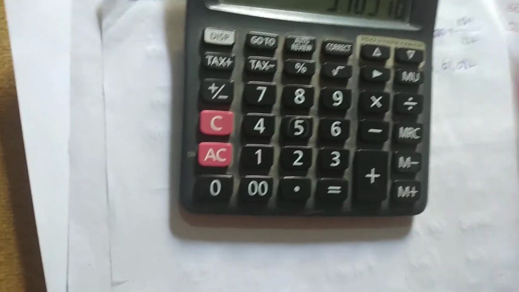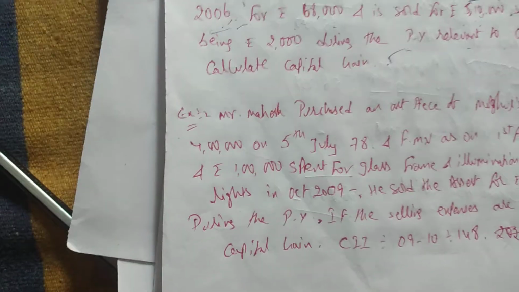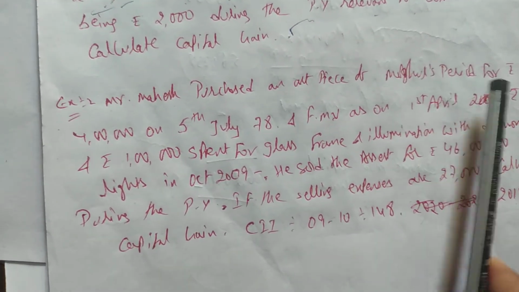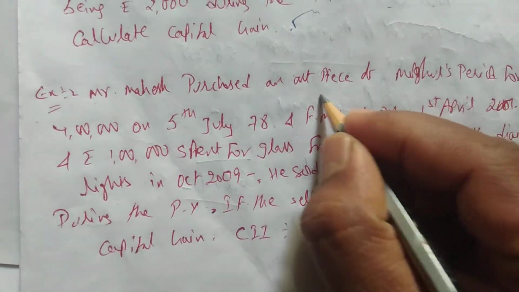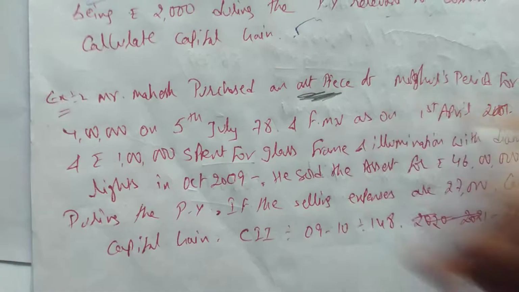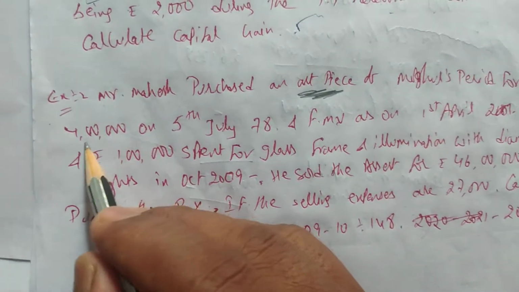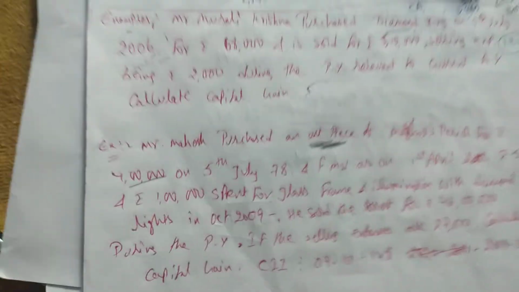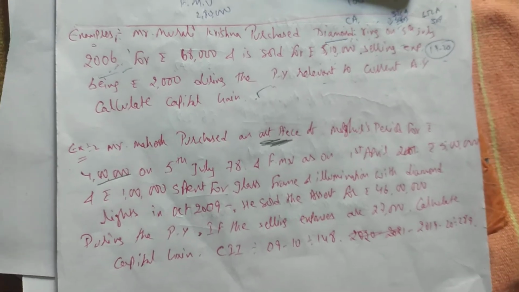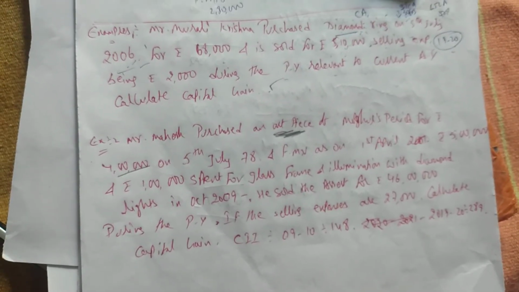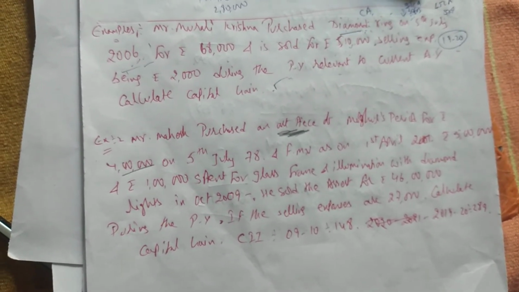Let us read the third question. So what is it saying? There is one assessee called Mr. Mahesh. He purchased a piece of Mughal period art piece for rupees 4 lakhs. We have seen, right? If any personal use drawings, paintings, or art which is costly, that is an asset.